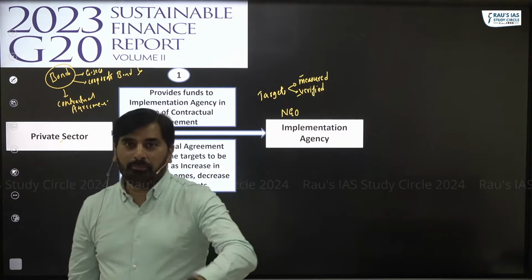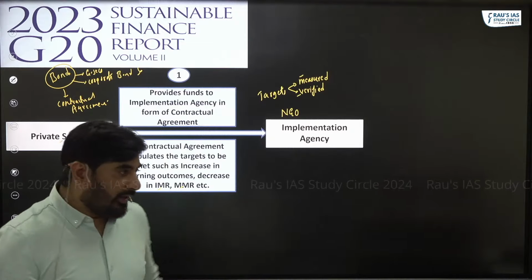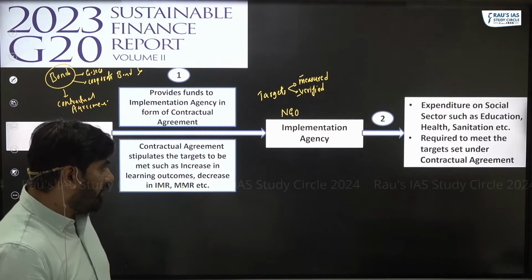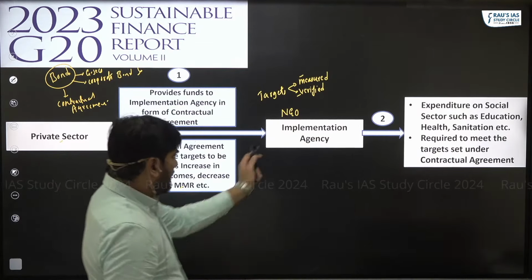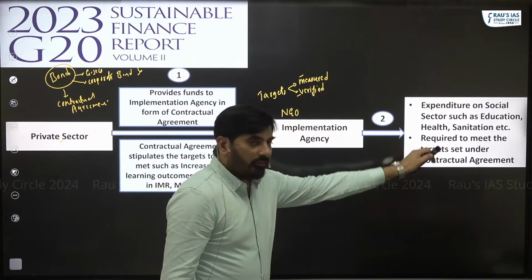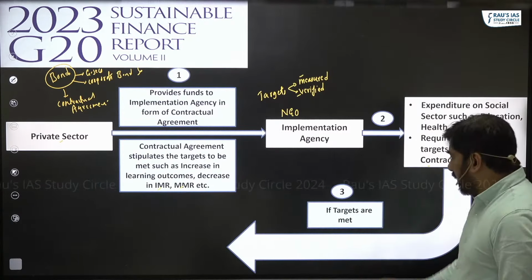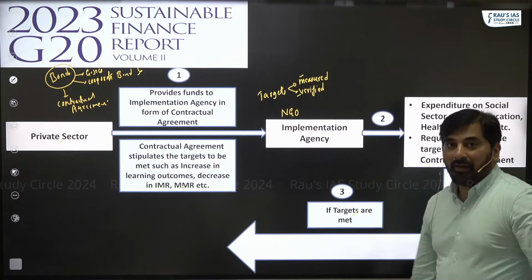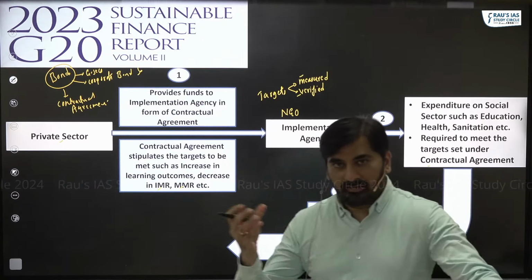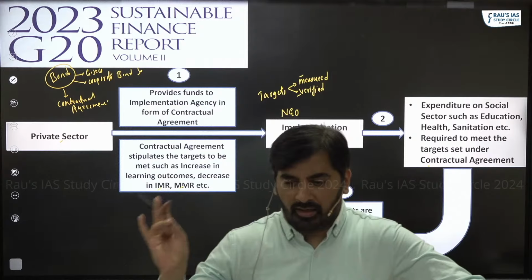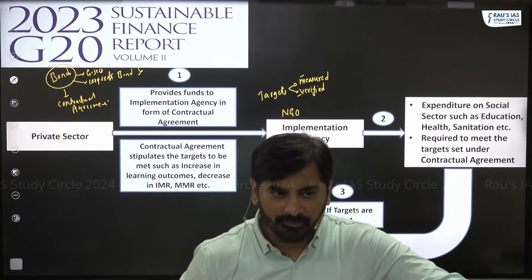Once the time frame is completed, the NGO will have spent money on all of this and will meet the targets. The NGO has certain targets to meet with respect to IMR, MMR, or any other target.